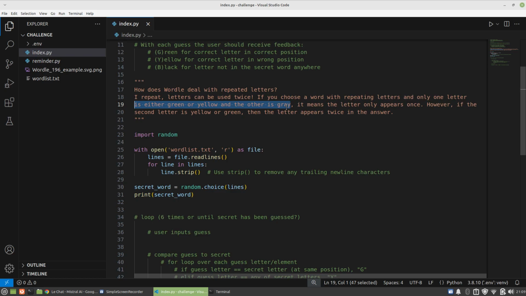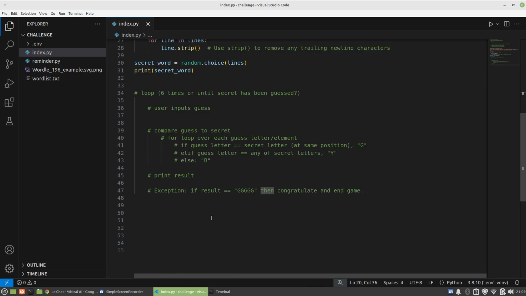We kind of have to look back. After the first yellow, anything else we mark gray means we have to remember that we already marked one yellow, and how many instances there were. So that's something we've got to take into account in our logic. Sorry to kind of divert, but it is important.